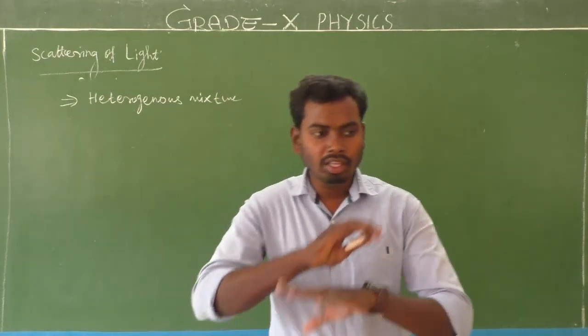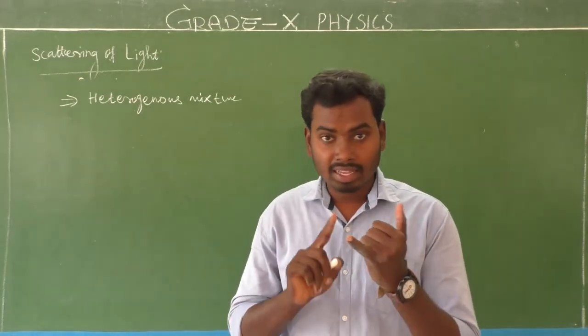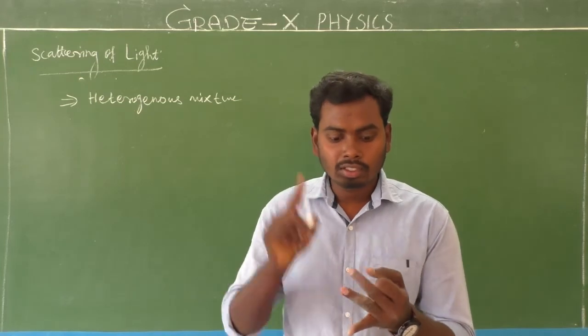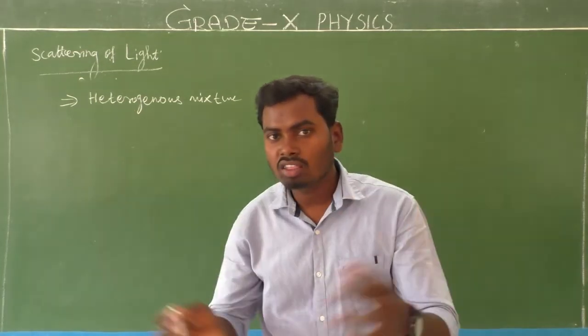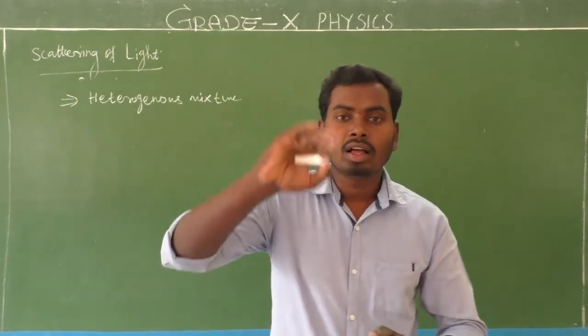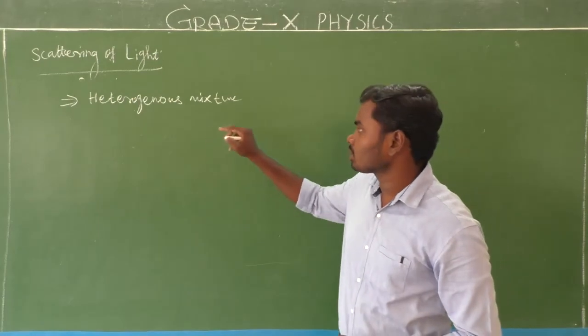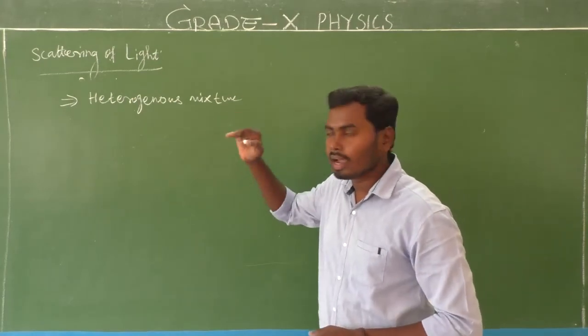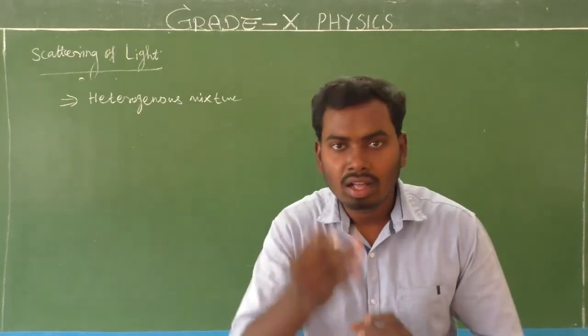Okay, for example, the Earth's atmosphere is made up of different gases, then dust particles, smoke, water droplets, and so many things. So these all things combined together make the Earth's atmosphere. That is the reason why the Earth's atmosphere is a heterogeneous mixture, because here so many things combine together to make an atmosphere.